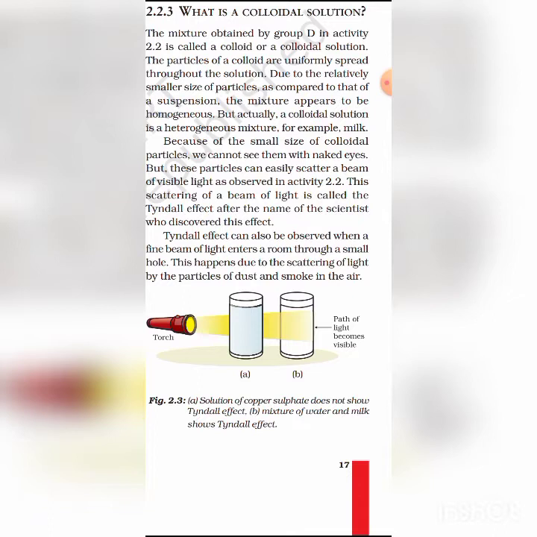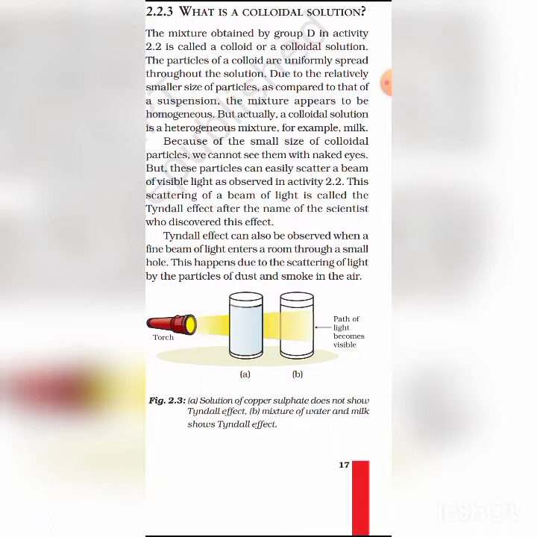What is Brownian movement? When a colloidal solution is examined under an ultramicroscope, the colloidal particles appear as minute points of light in a state of constant rapid zigzag motion.